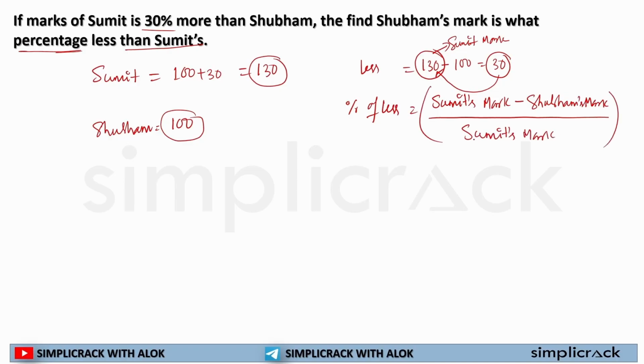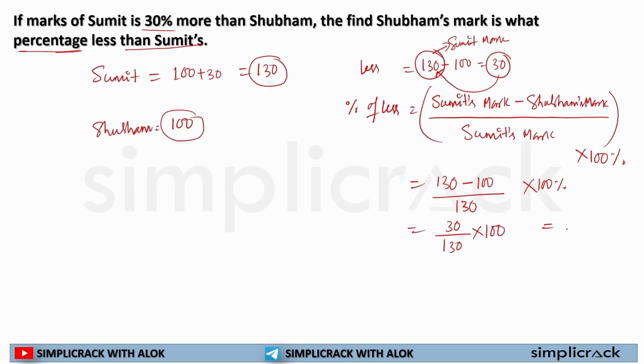And in order to find the percentage, I will simply multiply it with 100%. So here Sumit's mark is 130 minus Subham's mark 100, divided by Sumit's mark 130, multiply by 100%. Now 130 minus 100 is equal to 30, divided by 130, into 100.